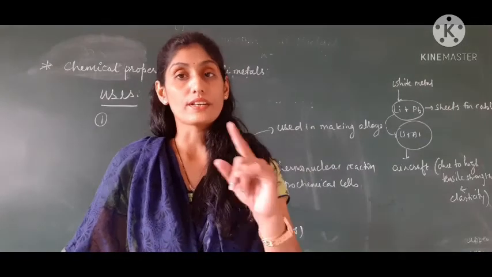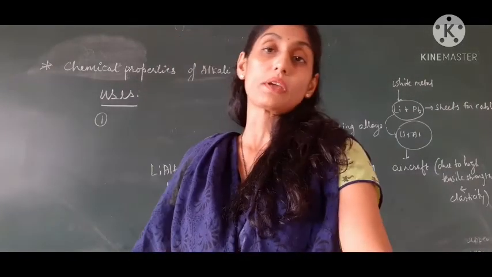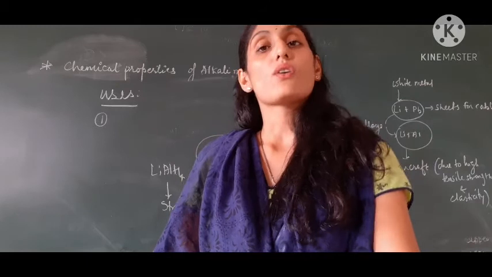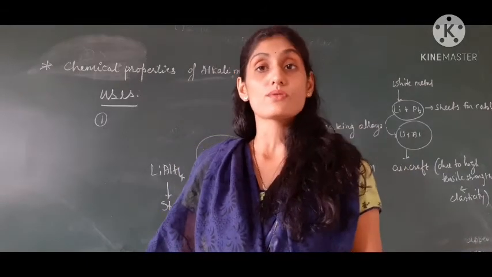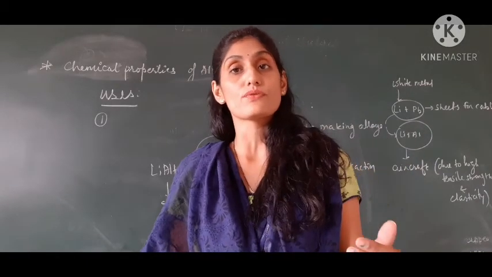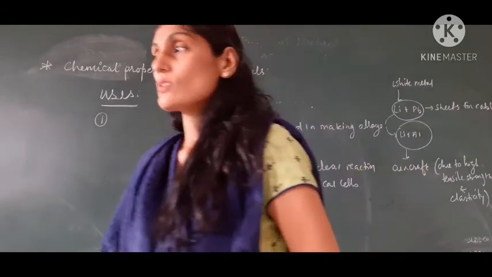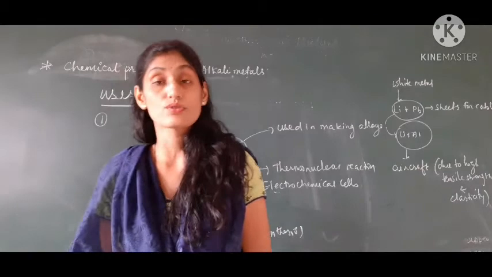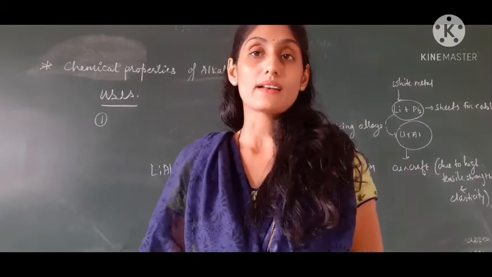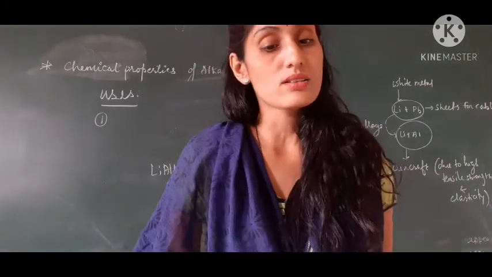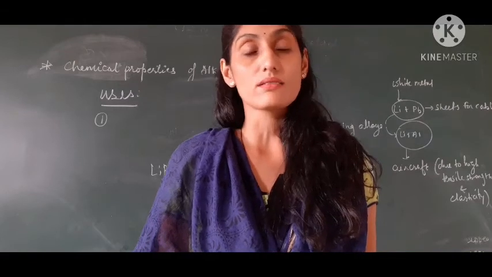And as I said at the very first, it is used for making many organic compounds as well as inorganic compounds of sodium. Now sodium lamps use sodium metal, and it is a good reducing agent or reductant.